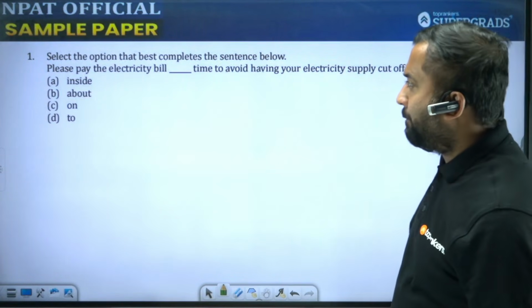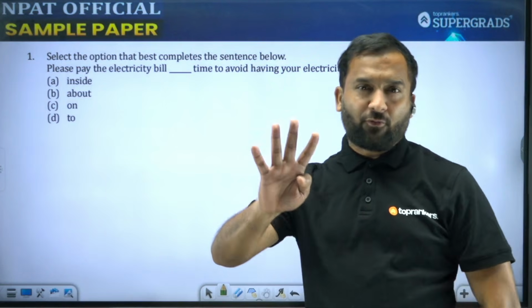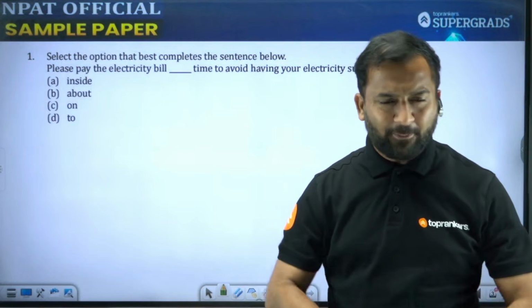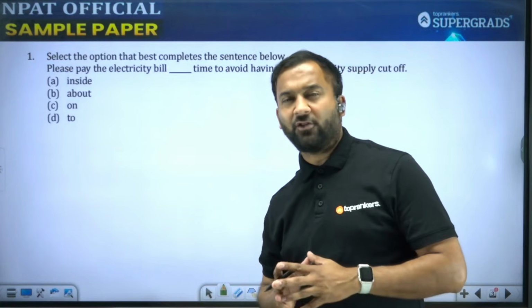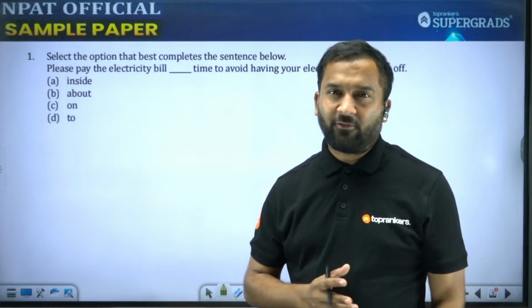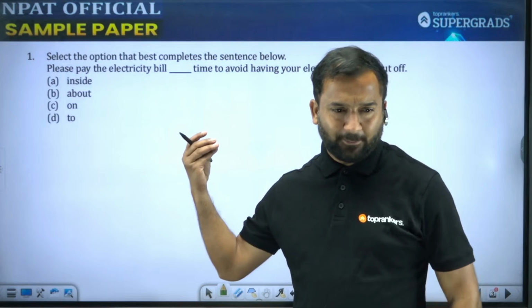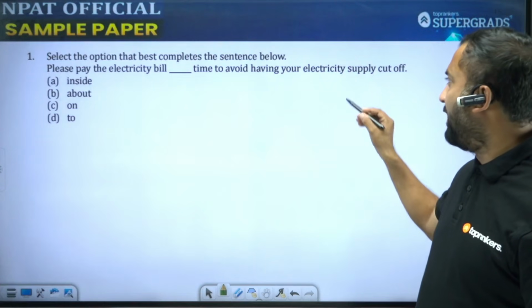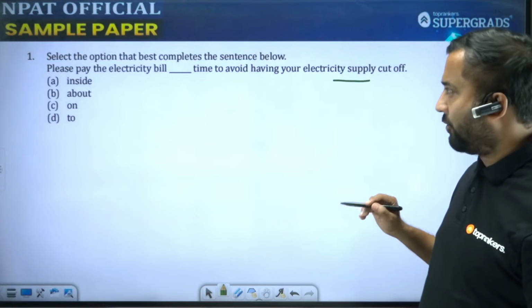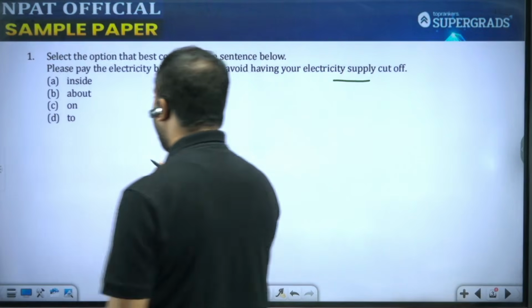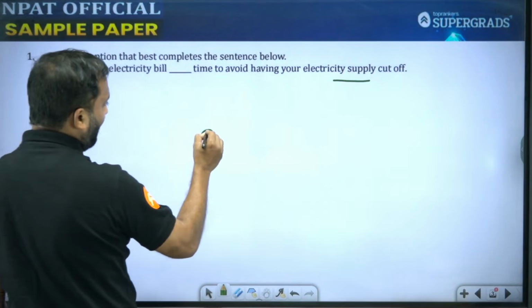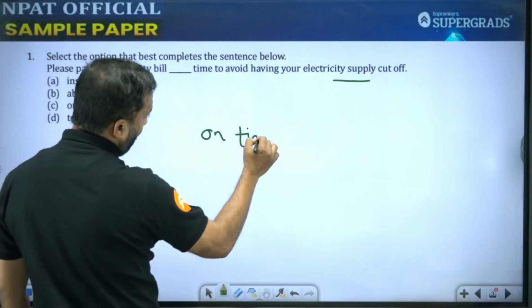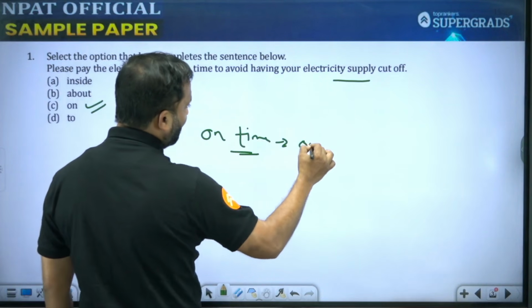So again, as I said, the first four questions were based on preposition. So preposition का अगर आपको basic knowledge है, of course, it comes under the category of grammar. So ये questions आपके लिए easy होंगे. Please pay the electricity bill dash time to avoid having your electricity supply cut off. Now, on time would be correct. On time means on the scheduled time.